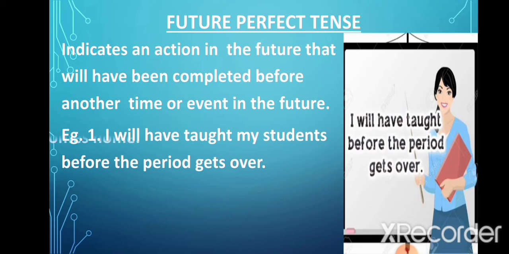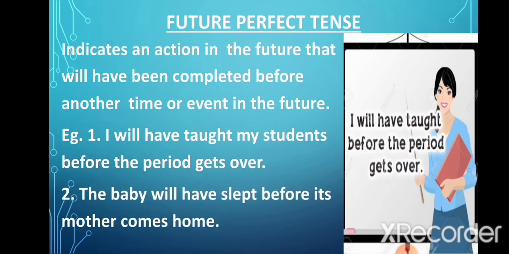Let's look at the second example. The baby will have slept before its mother comes home. Again in this sentence also there are two actions. One is of baby having slept and the second is of mother coming home. Now the action of baby falling to sleep gets completed before the second action of mother coming home. So again this is an example of future perfect tense.